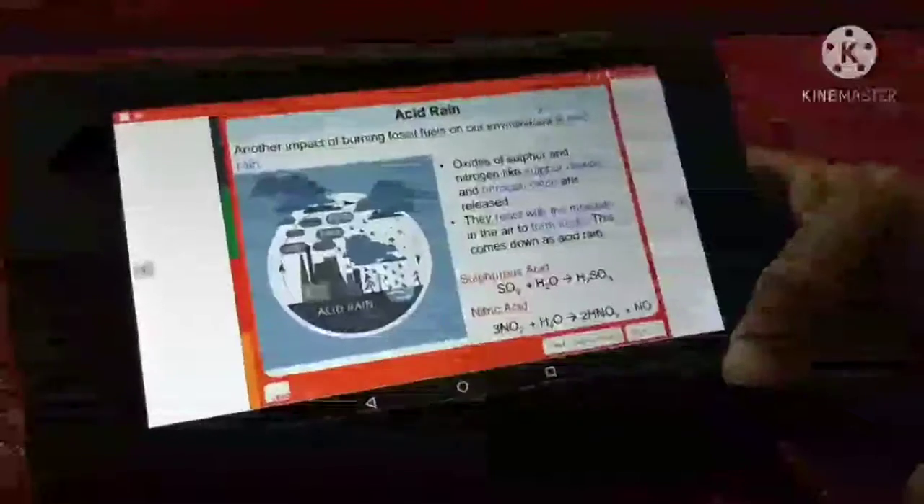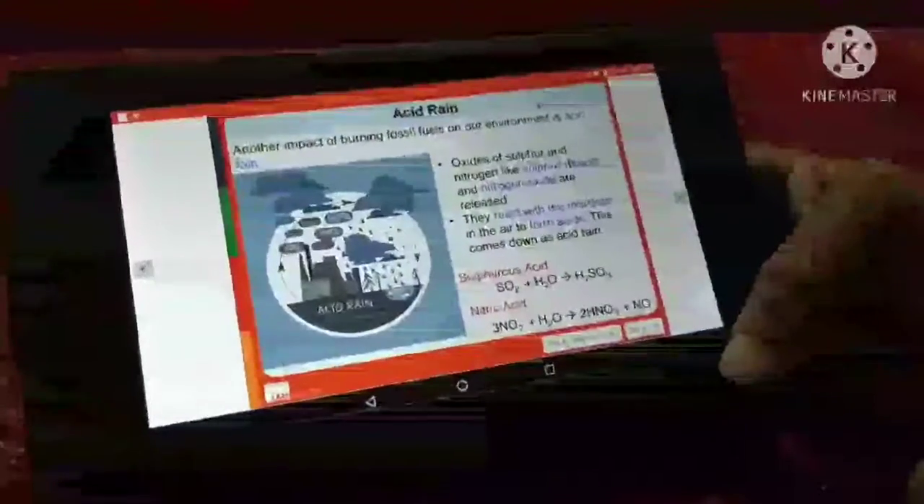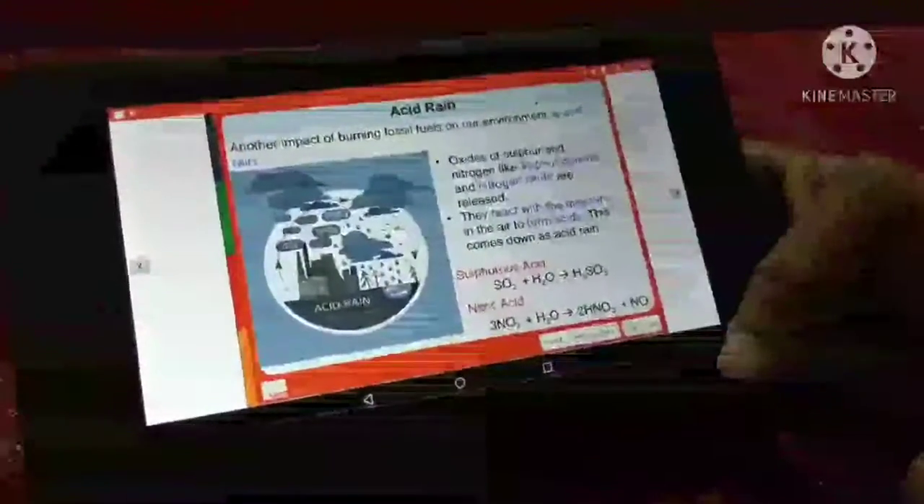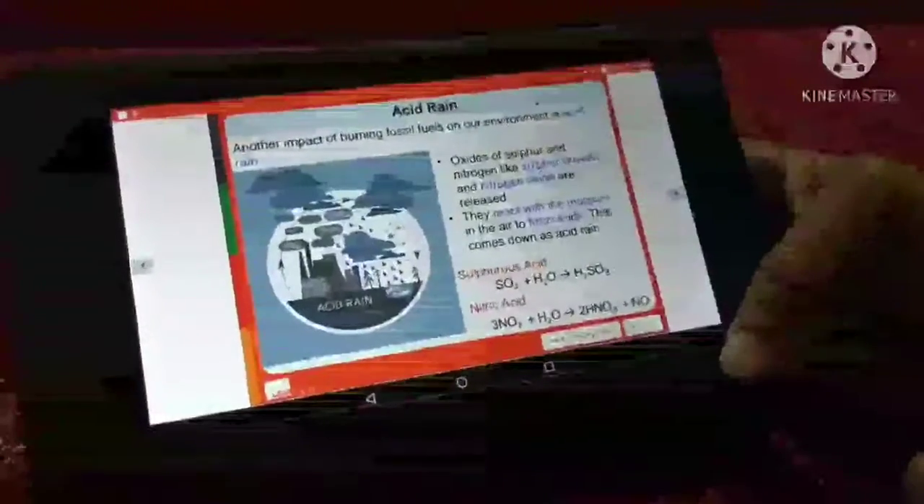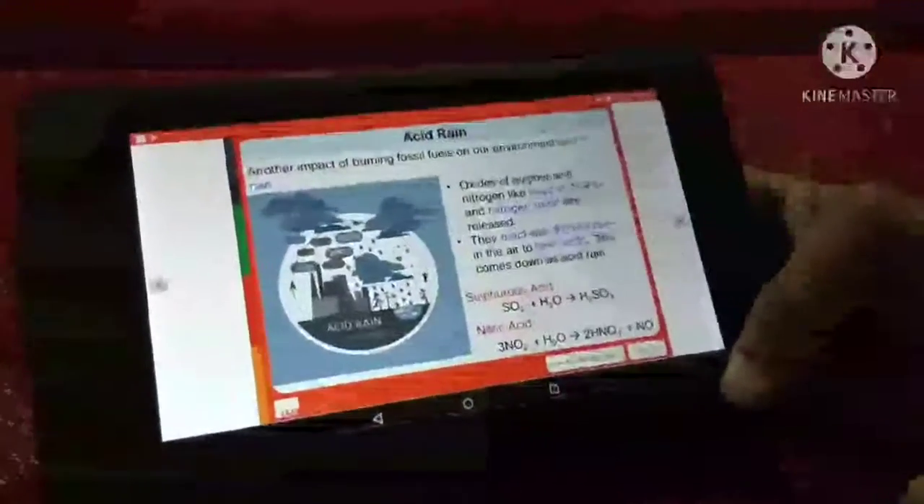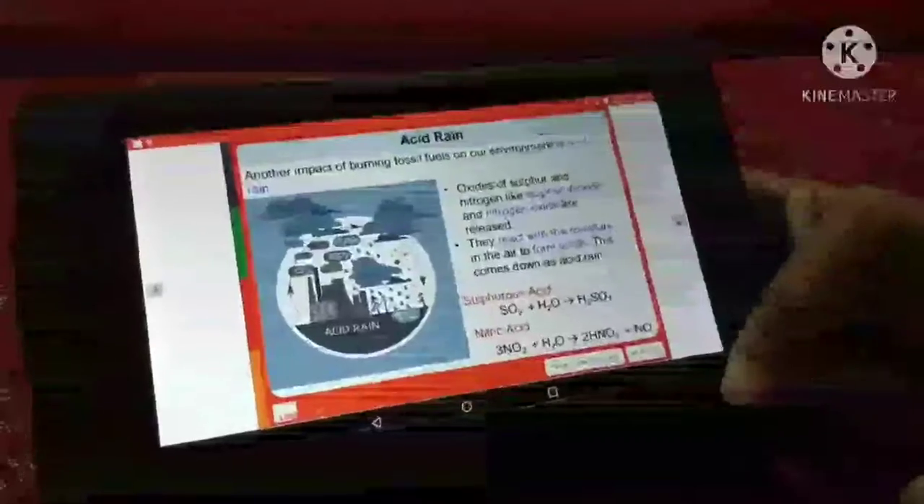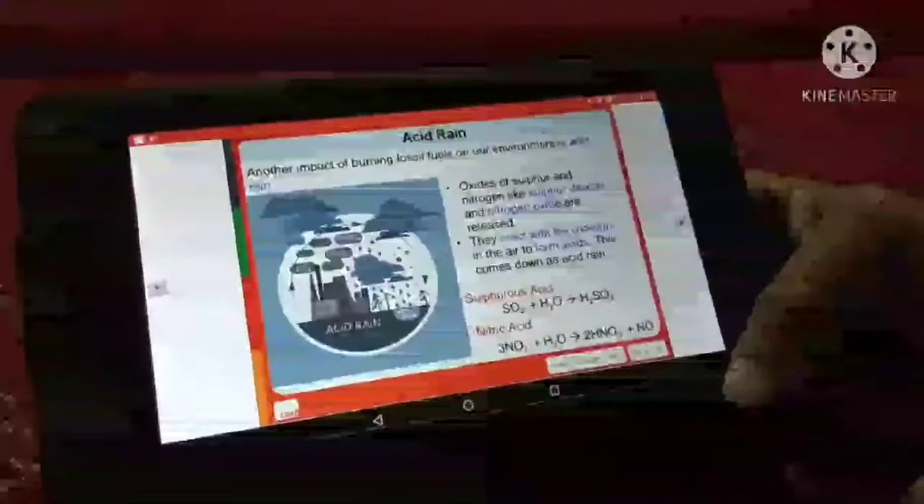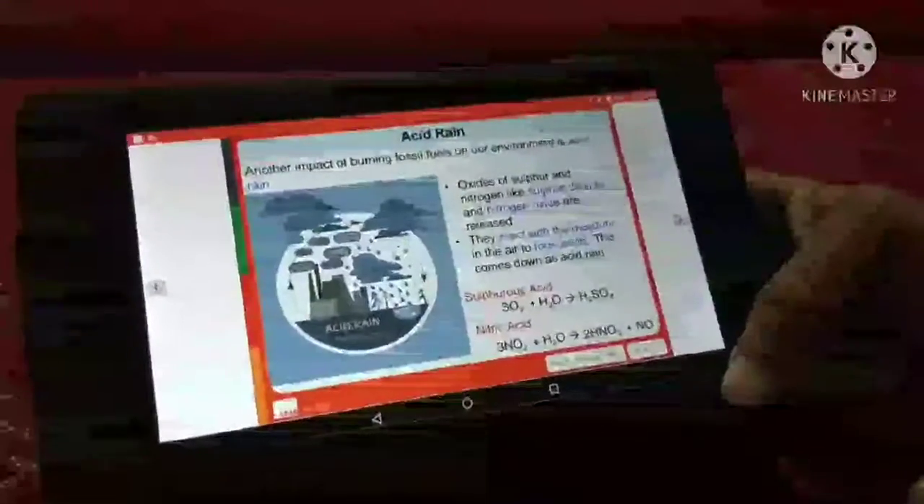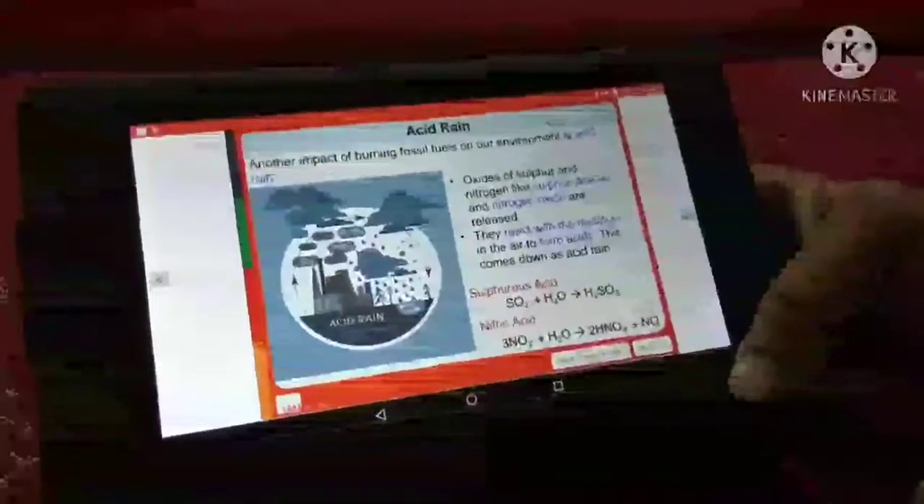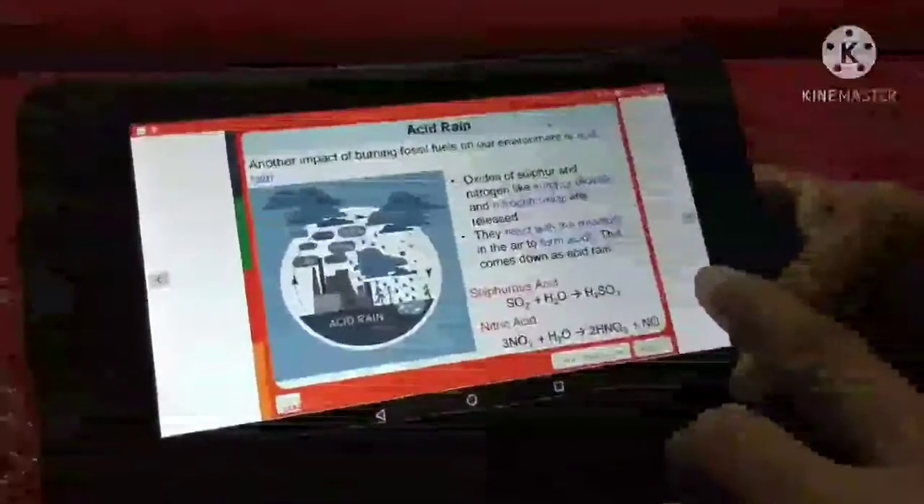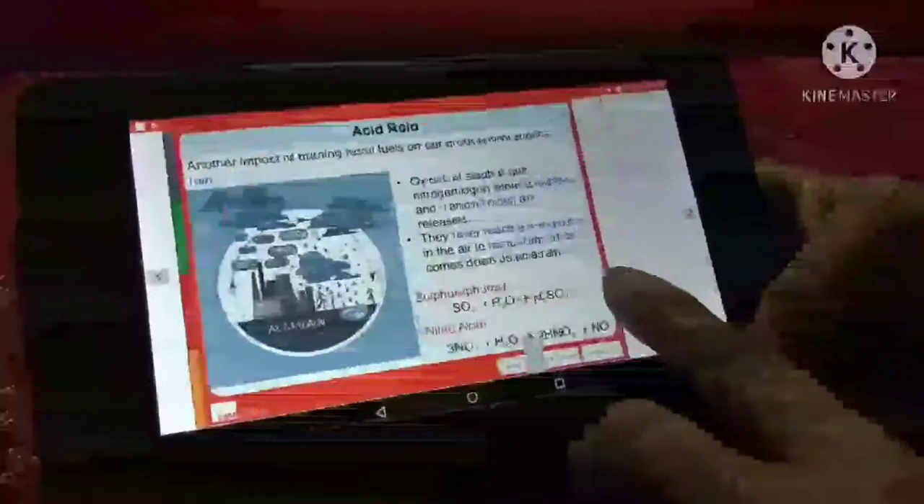Sulfurous acid: SO2 plus H2O gives us H2SO3, that is sulfurous acid. And nitric acid: 3NO2 plus H2O gives us 2HNO3 plus NO. Right? HNO3 is known as nitric acid.